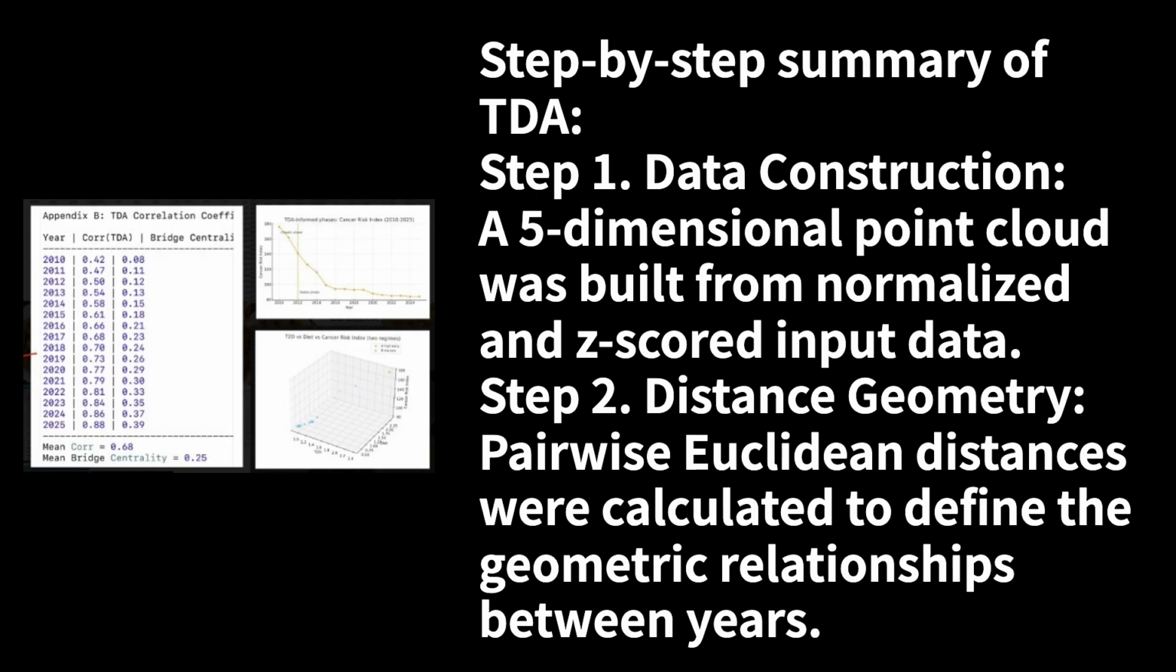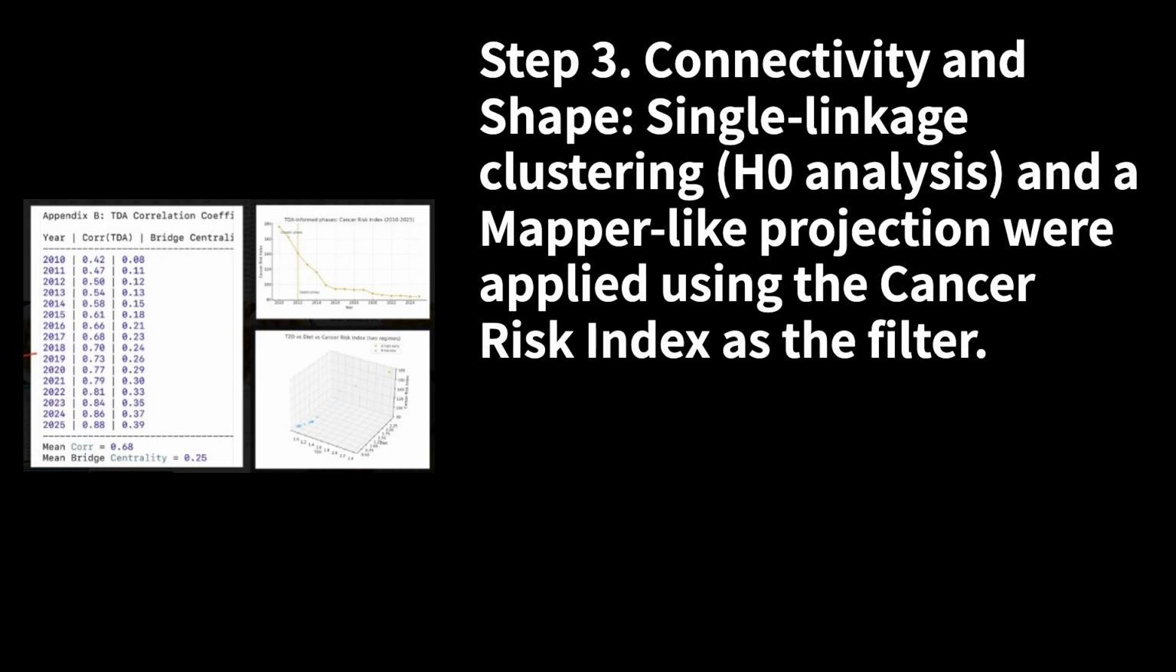Step-by-step summary of TDA. Step 1. Data construction. A 5-dimensional point cloud was built from normalized and z-scored input data. Step 2. Distance geometry. Pairwise Euclidean distances were calculated, to define the geometric relationships between years. Step 3. Connectivity and shape. Single linkage clustering, H0 analysis, and a mapper-like projection were applied using the cancer risk index as the filter.